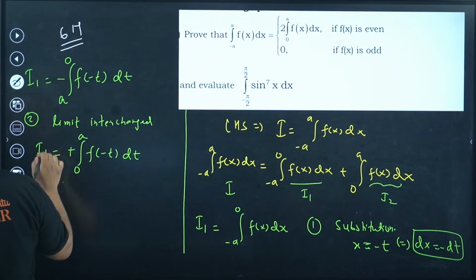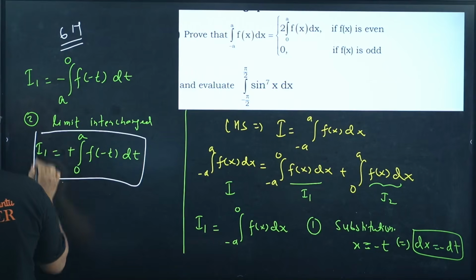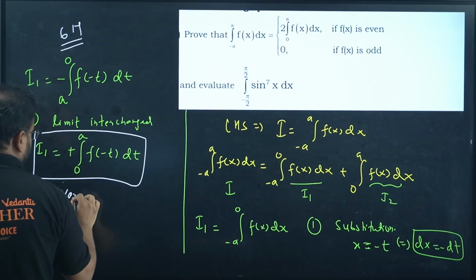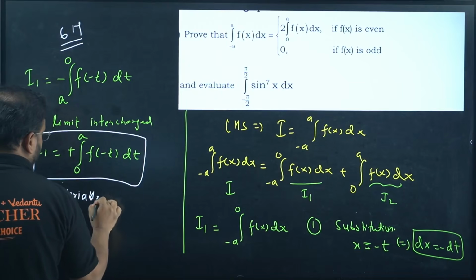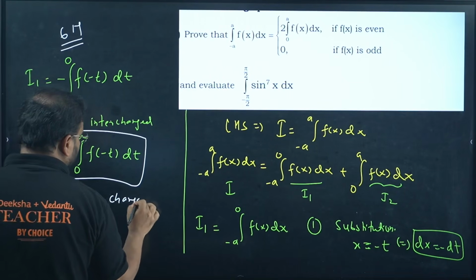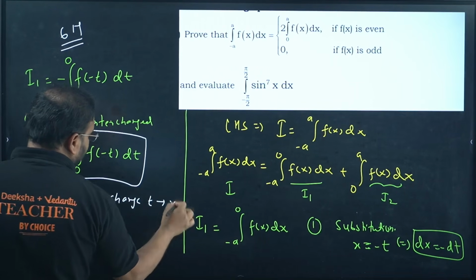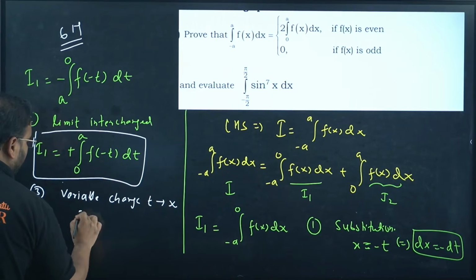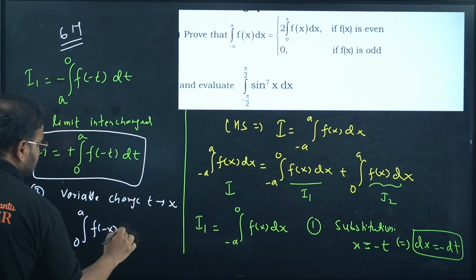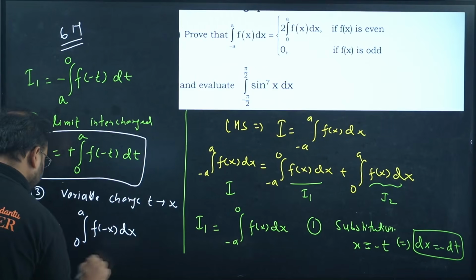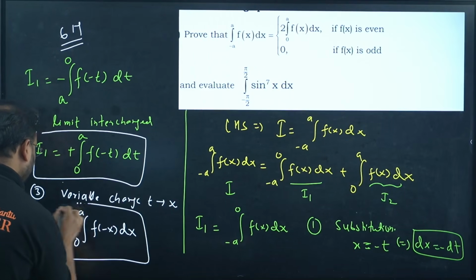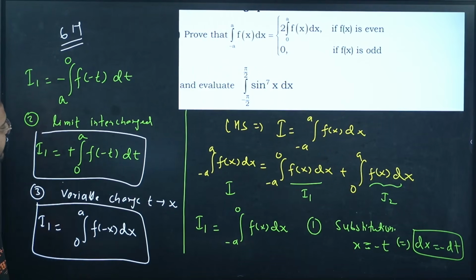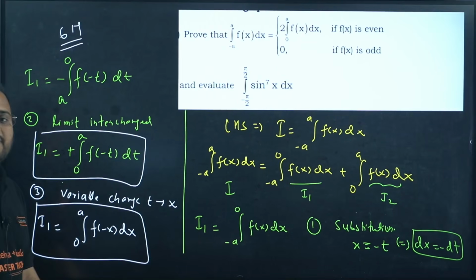Now the last step from here is variable change. What are we going to do? t to x. So my I1 now becomes the integral from 0 to a of f of minus x dx. Please check. Now check.